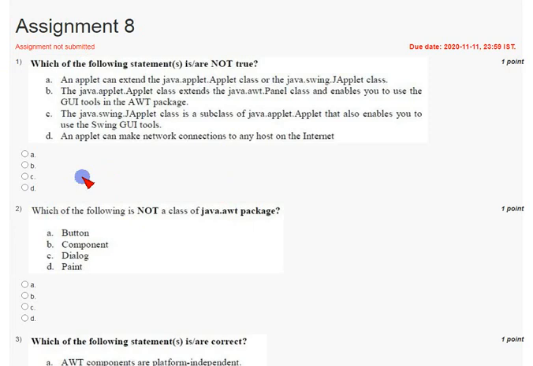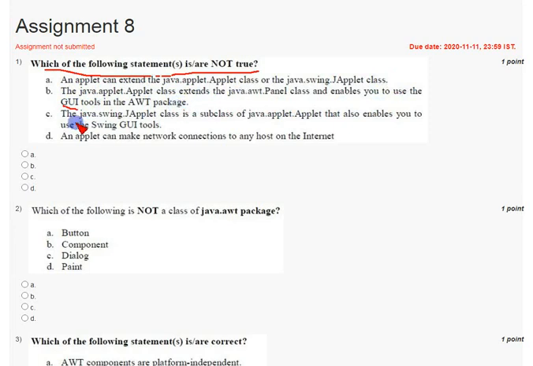And coming to first question, which of the following statements is or are not true? An applet can extend Java applet class or the java.swing JApplet class. So it is true. And second option, java.applet.applet class extends AWT panel class and enables you to use graphics user interface, GUI means graphics user interface tools in the AWT package. This is also correct answer.